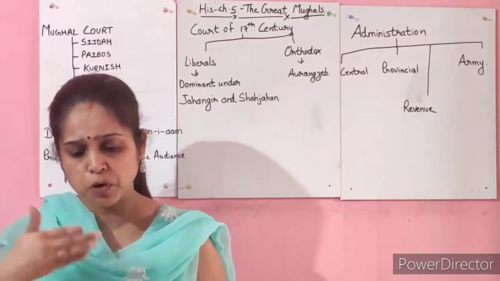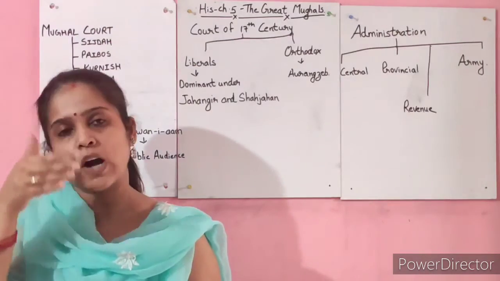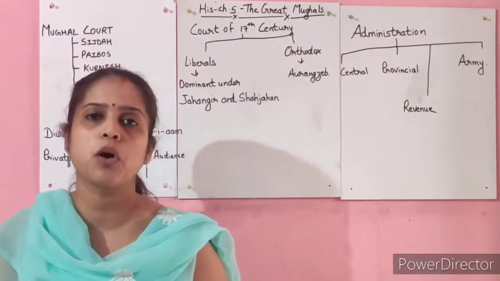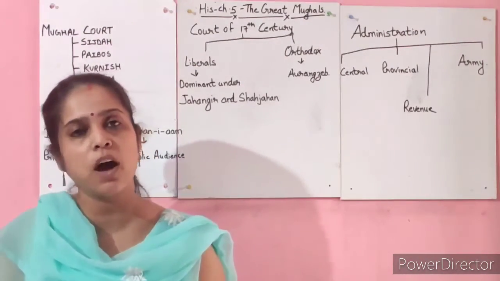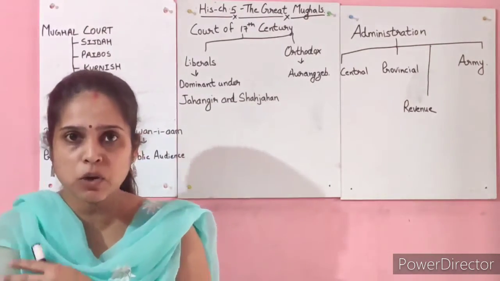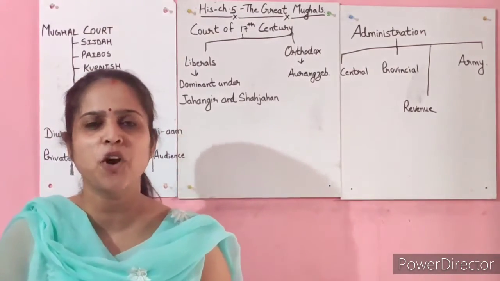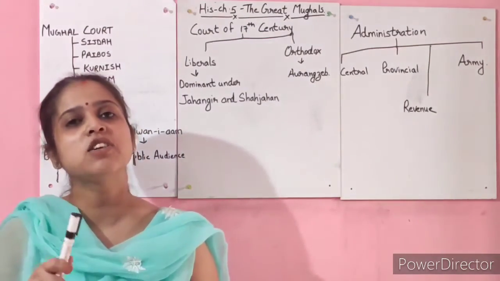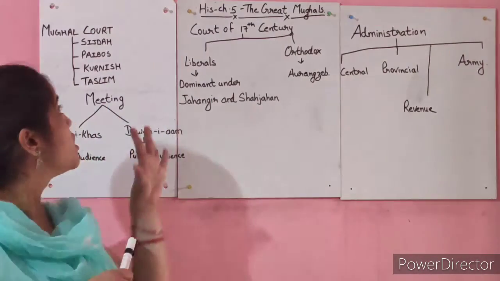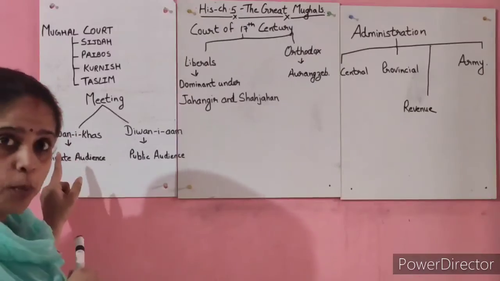Karnish means putting the right hand on the forehead and bending the head downwards. This was one thing done at the time of the Mughals. Taslim was, again, my right hand goes down and then comes up like this. Have you seen this in movies? I am sure you all must have seen this, right? So this is what Taslim is. Sajda, Paibos, you all know. I just hope you know that.